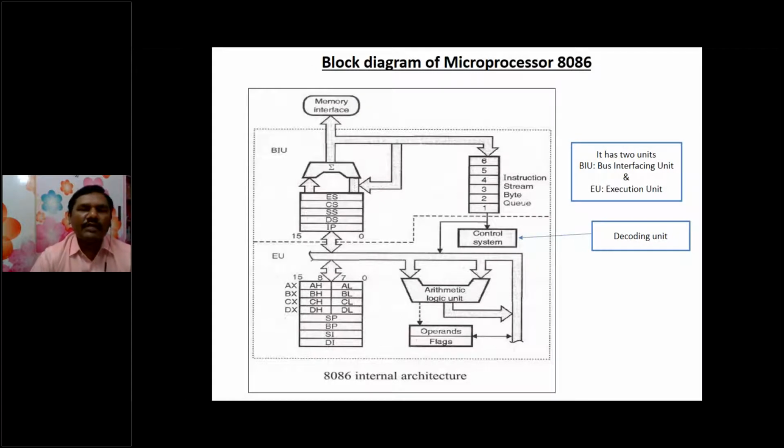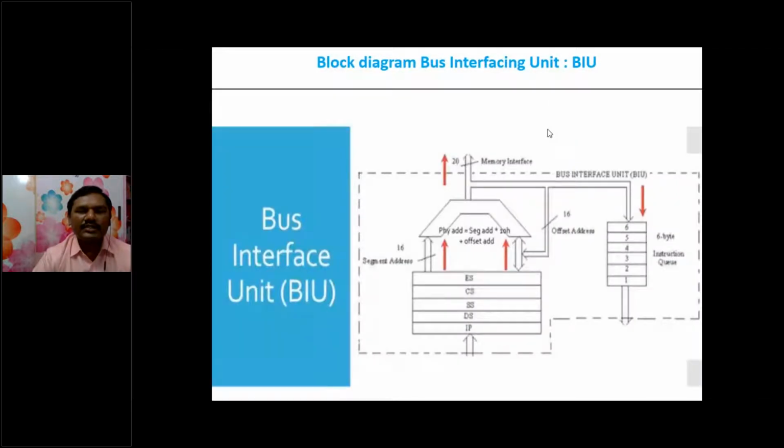So this is the block diagram as we have seen in the previous animation video. The microprocessor is connected to memory. This is what we call memory interfacing, and this dotted line indicates the 8086 IC. Inside the 8086, we are having two units: the BIU stands for bus interfacing unit, and the EU stands for execution unit. The bus interfacing unit and execution unit have different functional units that we will see in the next slides.